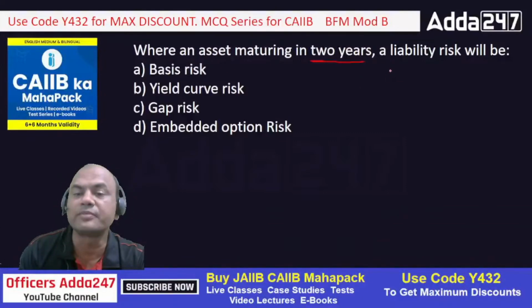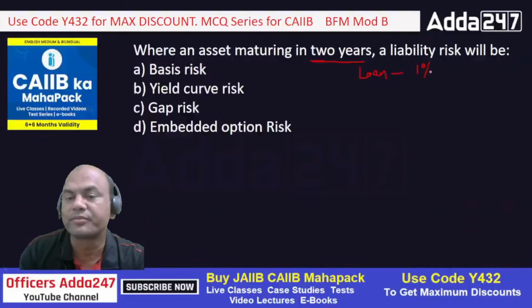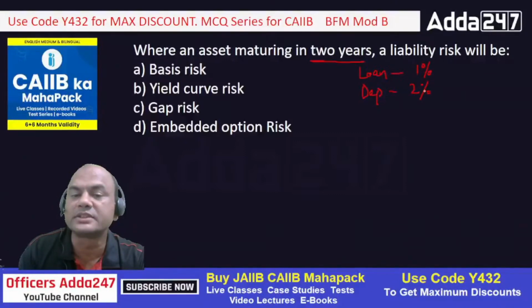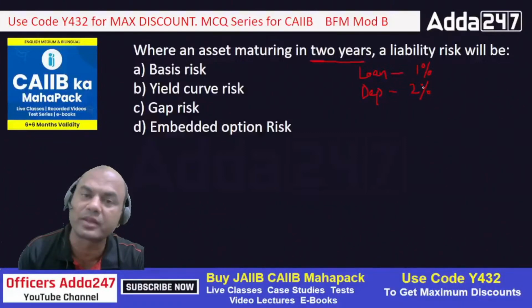Means if, let's say, my loan rates are changing by 1%, and my deposit rates are changing by, let's say, 2%, then this is known as a basis risk. When both of them change with the same ratio, then there is no basis risk. So basis risk means the interest rates of loans and deposits change in different magnitudes. Okay. Next is yield curve risk.